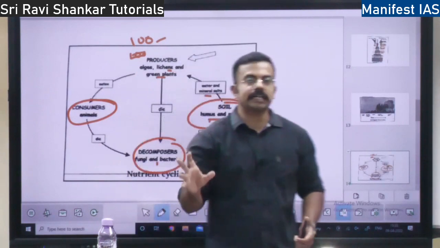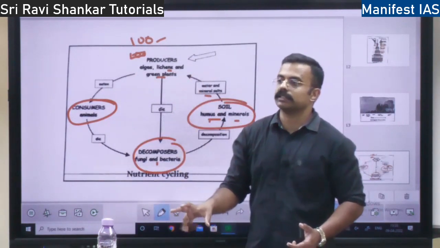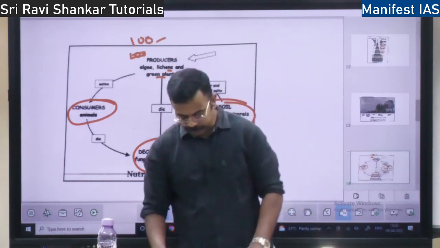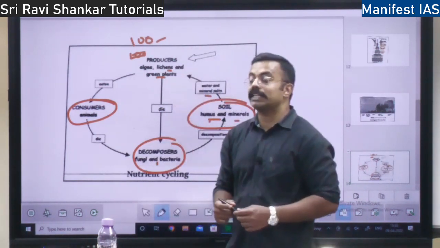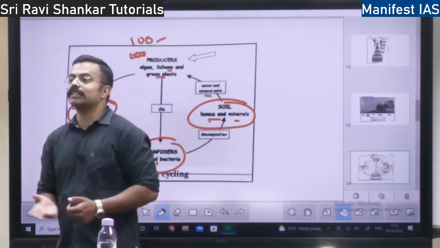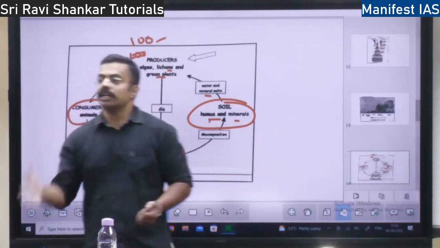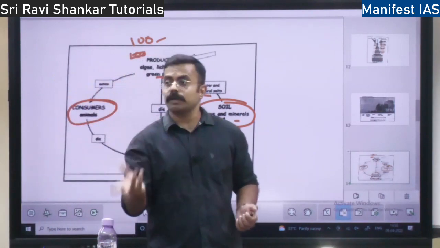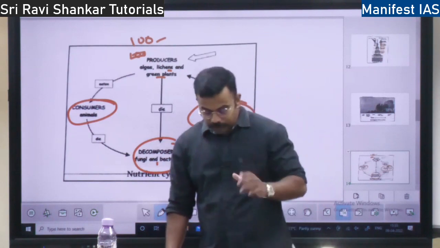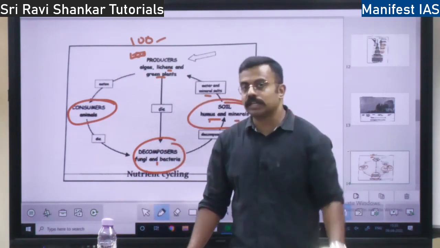If the carbon dioxide gets saved in the ocean bed or underground, the carbon is saved, and it enters a long term cycle. The best example is fossil fuels. Petroleum has carbon in it. What is it? It's a long term cycle. Millions of years back, the carbon would have entered into the earth. So that's a long term cycle. So this is all about the carbon cycle.